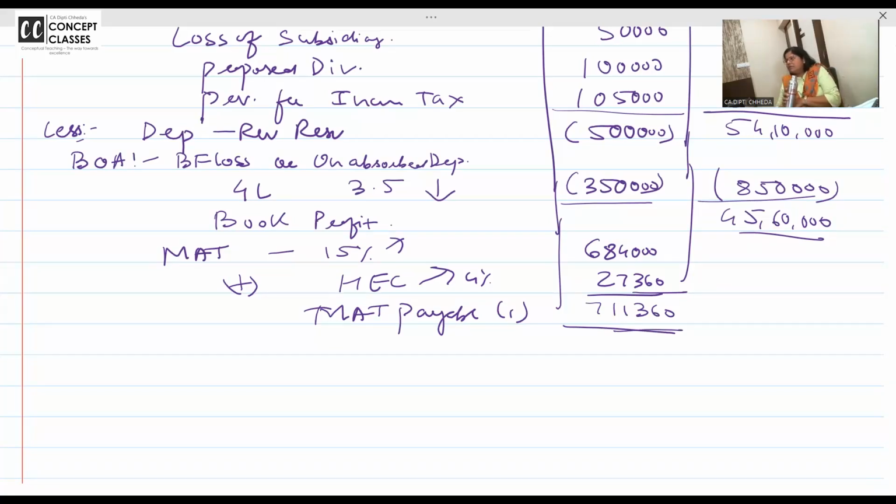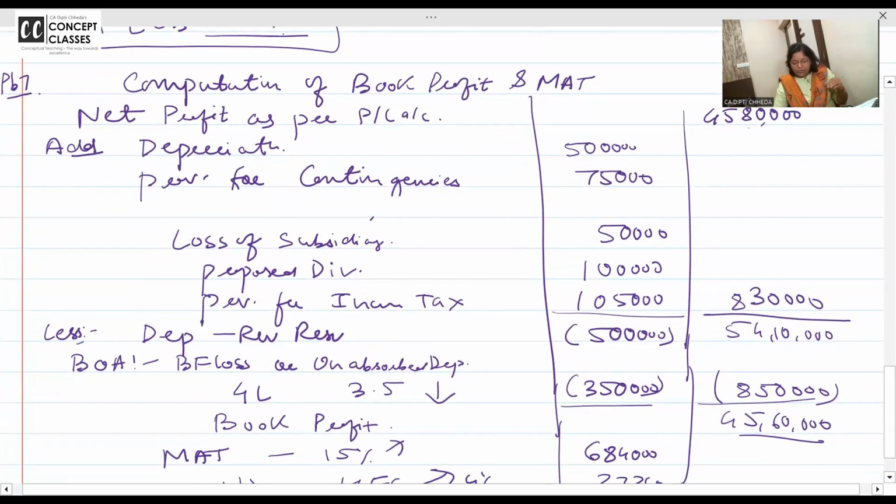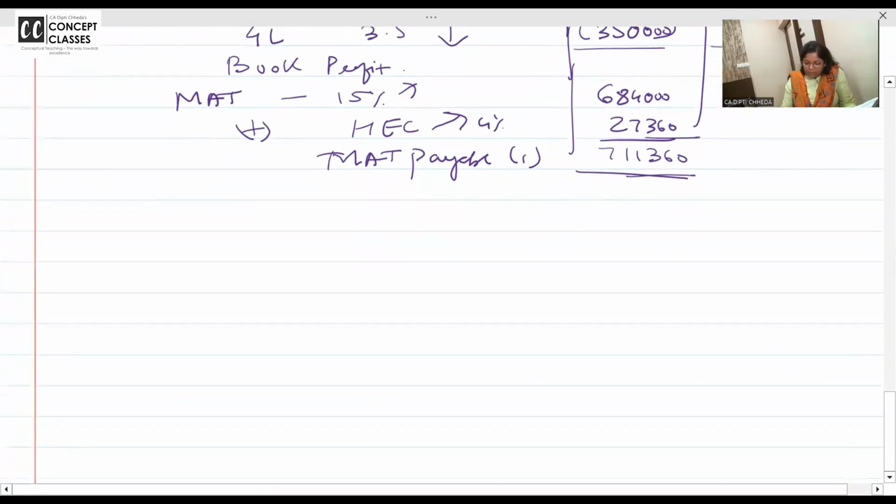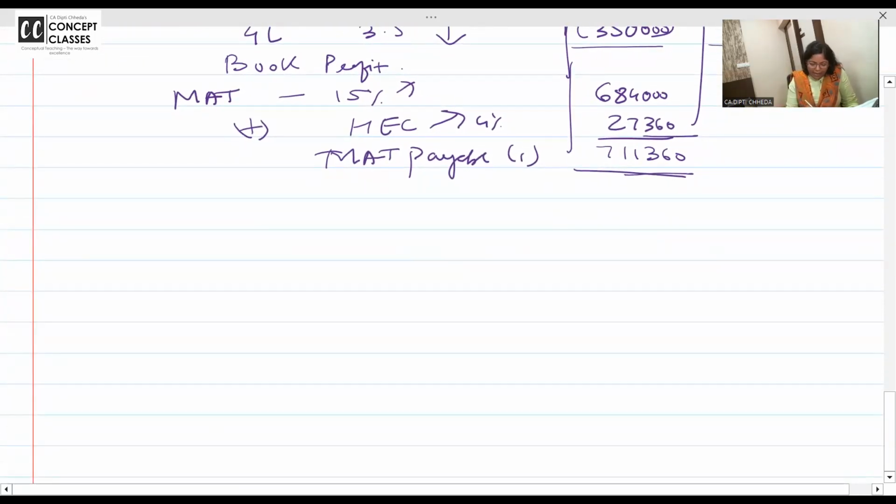Ask if you have any doubt. All right, is anyone in the class having a doubt? Wealth tax, by mistake I added back. I know wealth tax is income tax and income tax is not allowed, but it's the old language of income tax, so I didn't want to change the problem. You may not get wealth tax, because now wealth tax is not there. Okay? Now, this is your book profit calculation along with surcharge and cess.